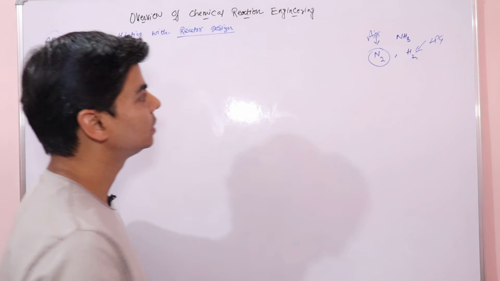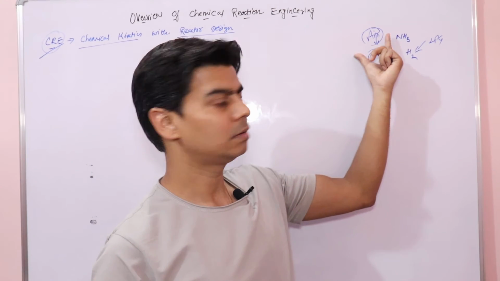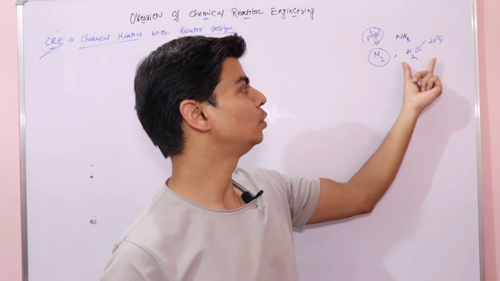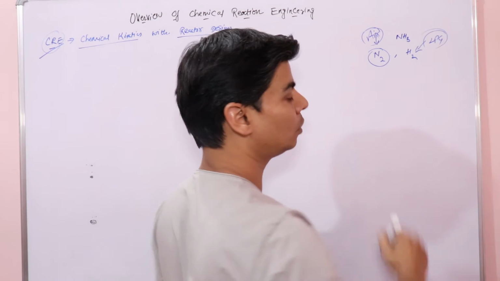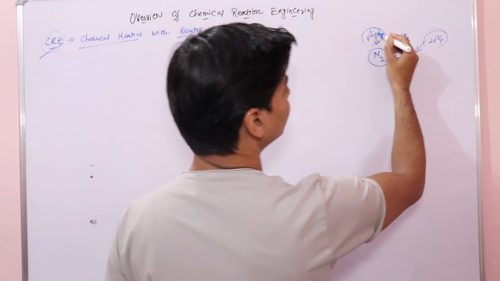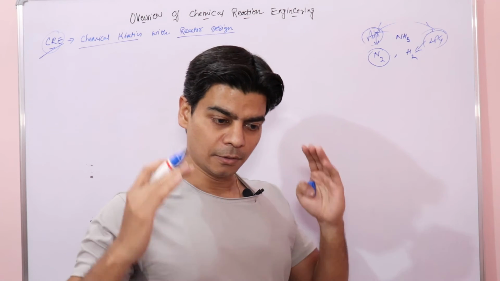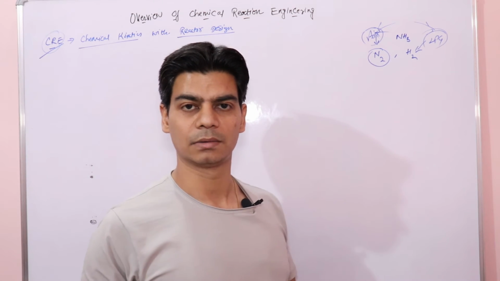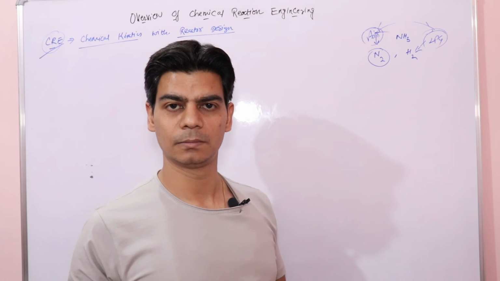Once you know the raw materials, like here air, because we need to process air to get nitrogen, we have to process this LPG to get hydrogen. So these raw materials need to undergo physical treatment before we can feed the nitrogen and hydrogen into a chemical reactor where these reactants will react.